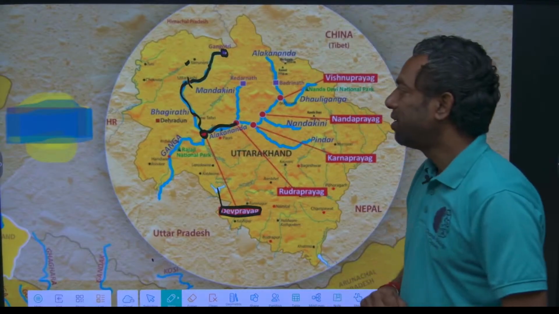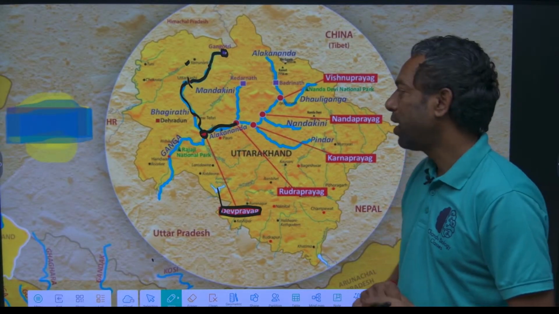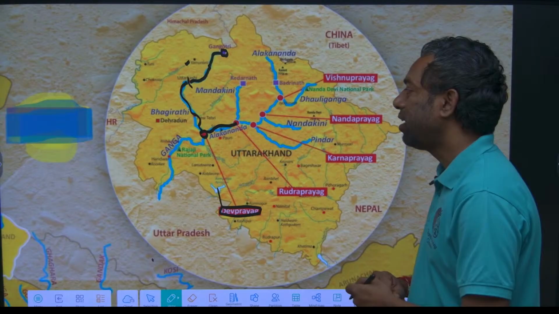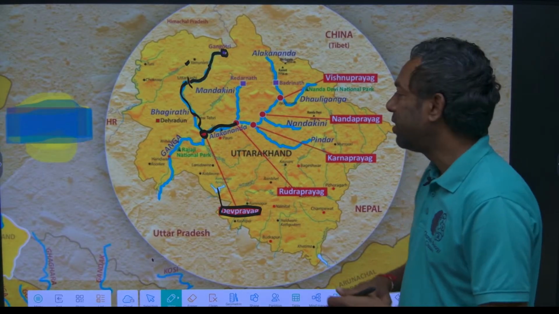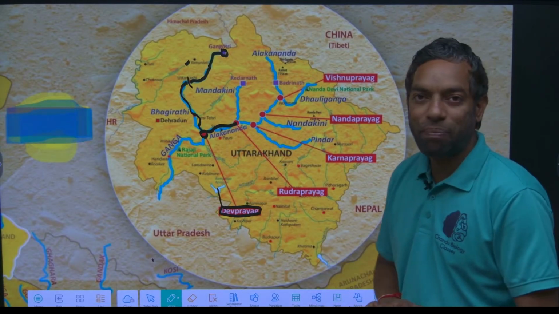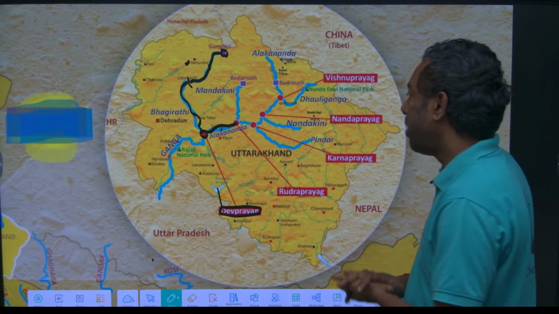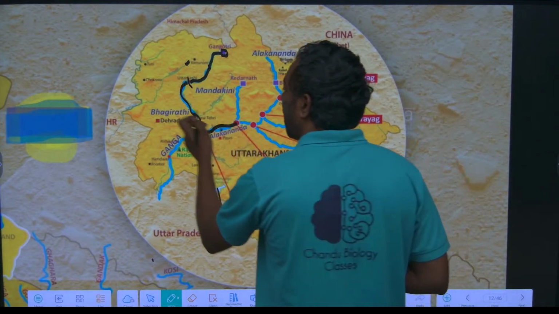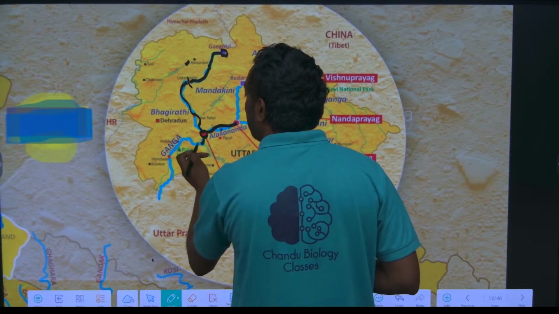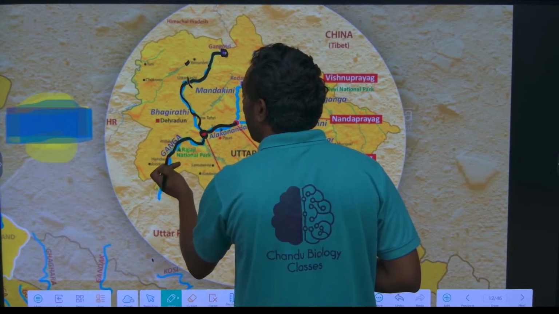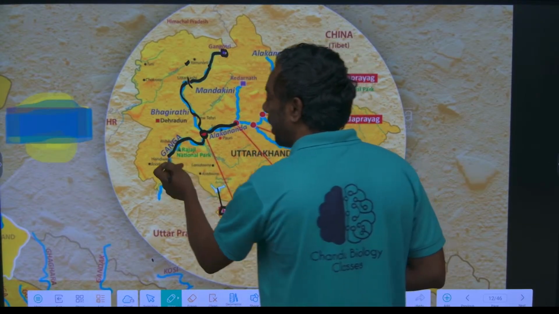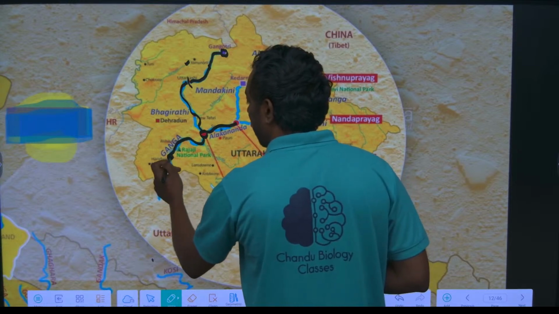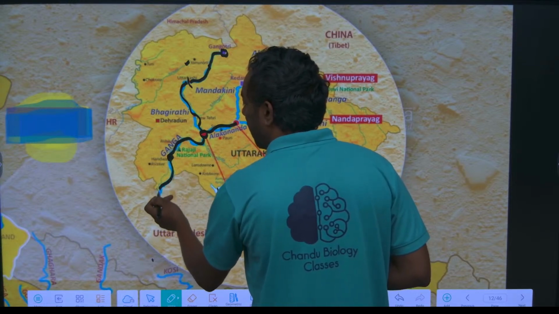After Devaprayag, the Alaknanda and Bhagirathi form the Ganga river. It reaches Haridwar, and after that it reaches Uttar Pradesh.